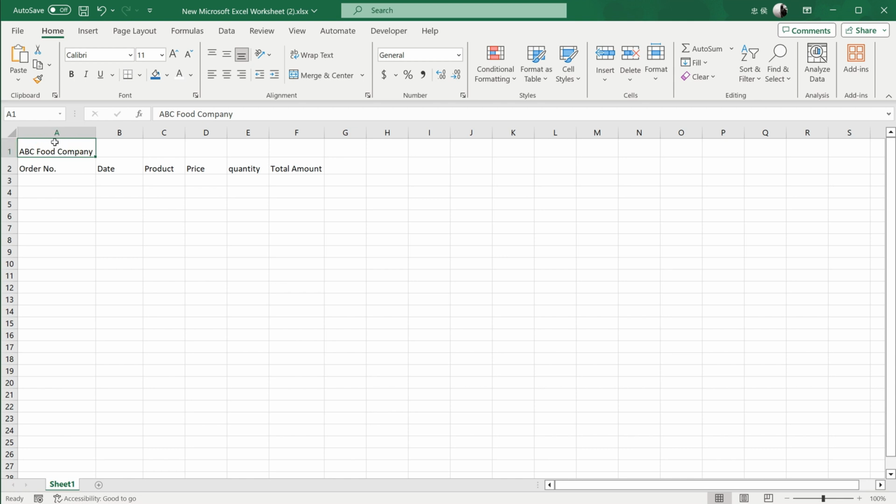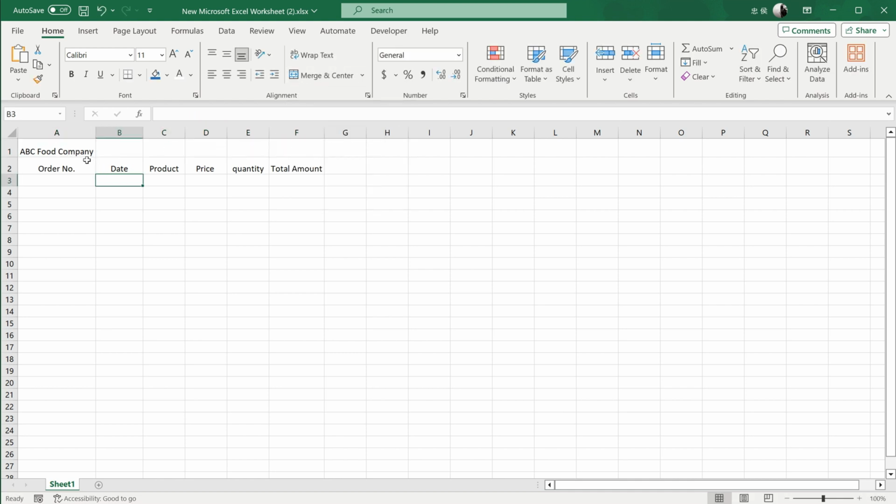However, we usually don't put such big titles in the corner of the table, but place them in the middle of the entire table. If you have some concept of Word, the word processing software, you may think of the center line button. Indeed, after selecting the title column with the mouse, we can click the center button to align the text to the center of the cell. However, this operation cannot move the big title to where I want it. Therefore, in Excel spreadsheet design, we often use a feature called Merge and Center.